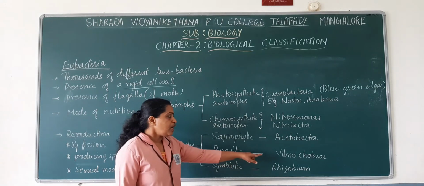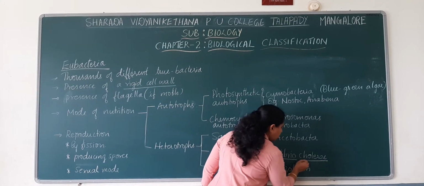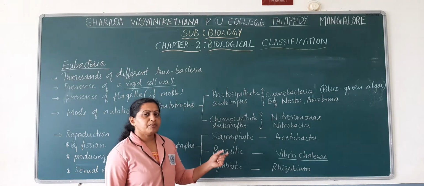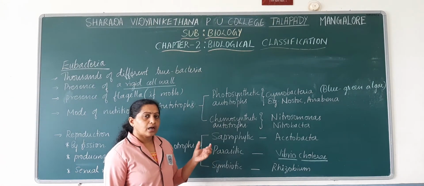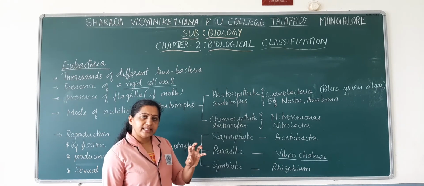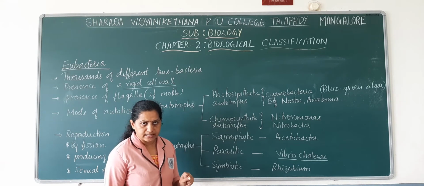For example, Vibrio. We have already discussed Vibrio. Vibrio are comma-shaped or curved bacteria. Vibrio cholerae enters the host body, that is the living organism, and takes up nutrition from the host cells.